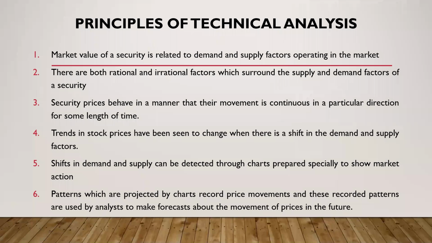Now, another principle of technical analysis is that prices move in such a way that they will follow a particular direction for some period of time. That is, if the direction is upwards, then the prices are going to go up for some period of time and then only change. And if the trend is downwards, the prices keep falling for some period of time before it changes. So the stock prices will follow a particular direction for some period of time. And the stock prices change with a change in the demand and supply factors.